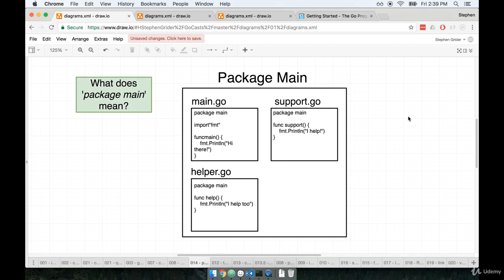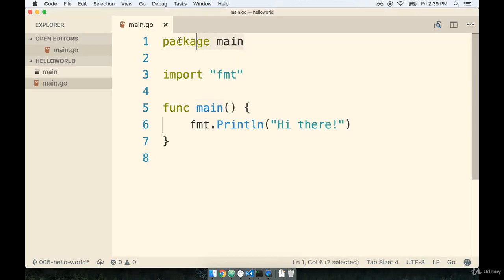The only requirement for every file inside of a package is that the very first line of each file must declare the package that it belongs to. So for example, if these three files right here all belong to package main, then each file needs to have the statement package main at the very top, just like our current main.go file does right here. So if we had two other files inside of this package, they would also need to declare package main at the top.